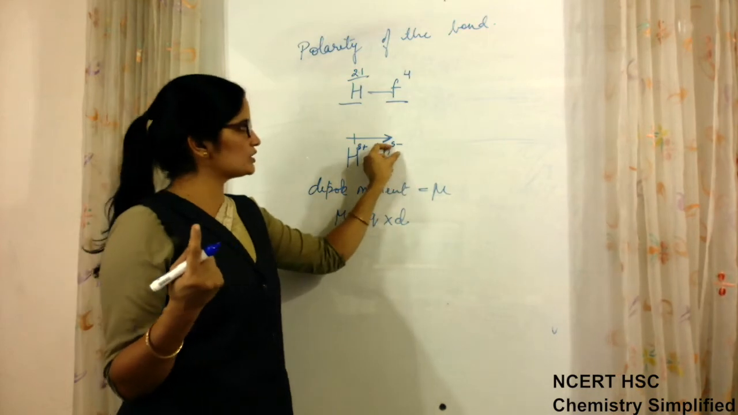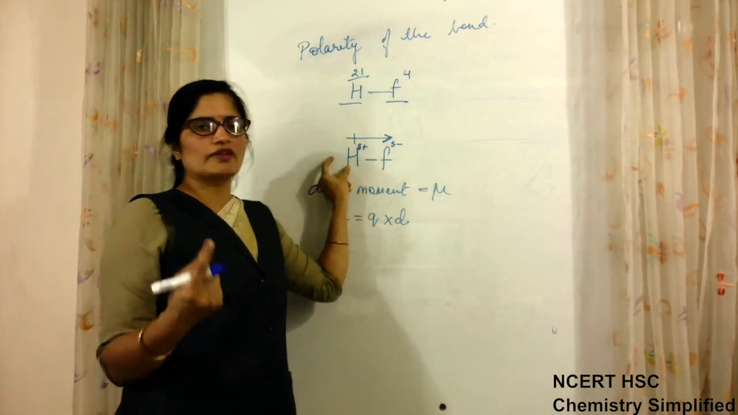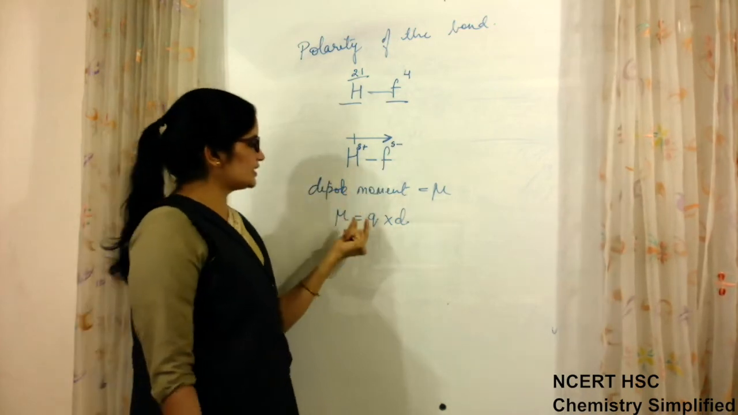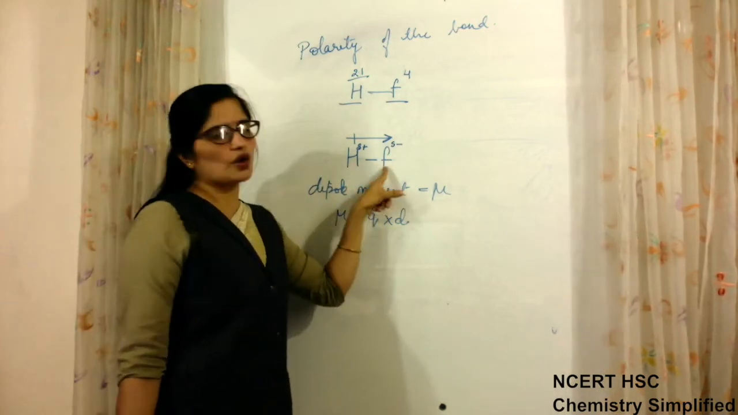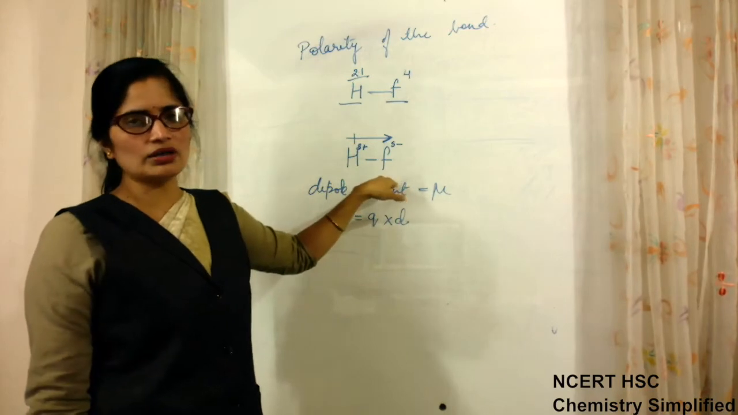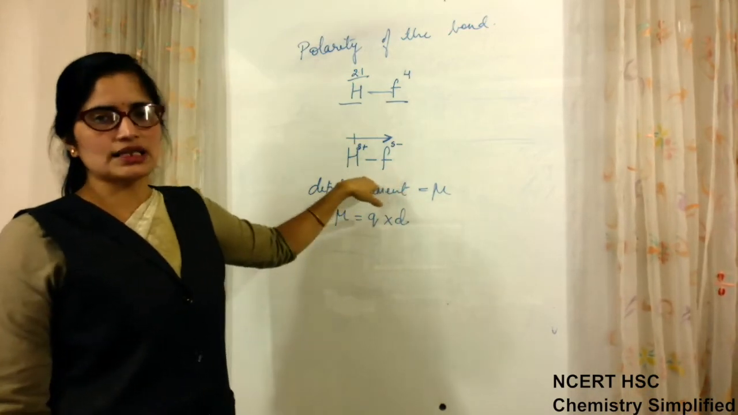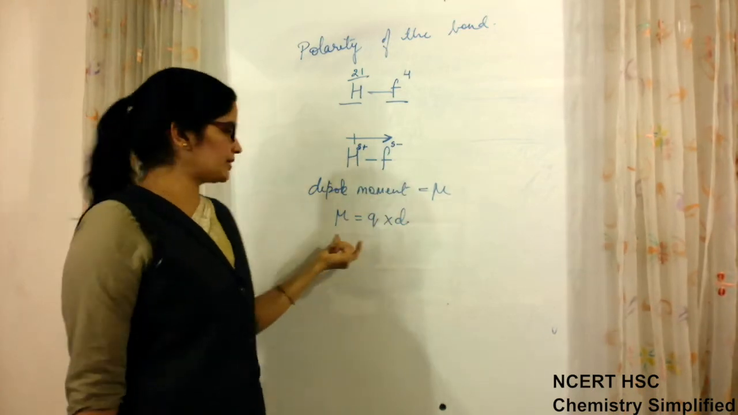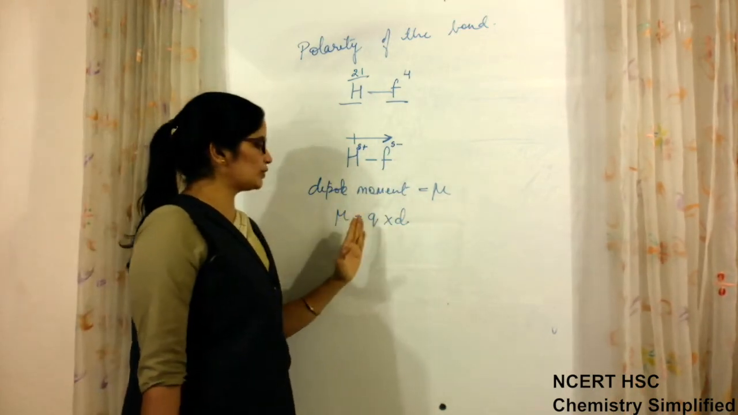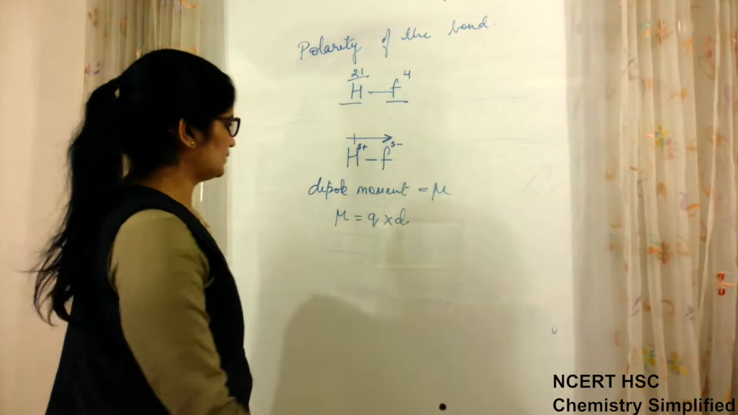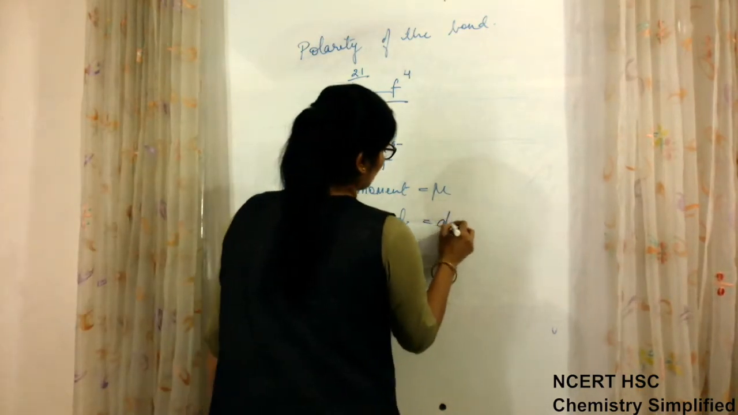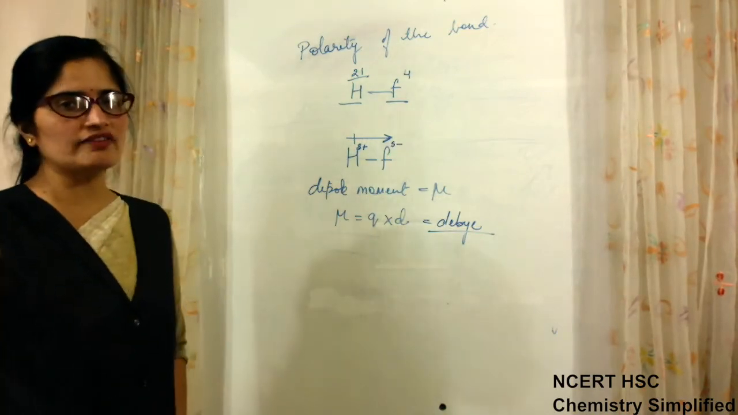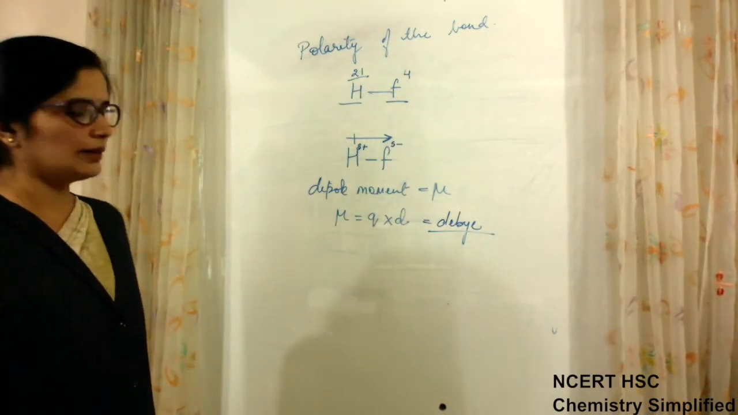So whatever value is of partial negative, the same value will be for partial positive with opposite sign. That charge is multiplied by the distance of separation. Stronger is the bond, less is the distance of separation. Smaller is the size, less is the distance of separation. So mu is given by the product of Q into D. Debye is the unit for dipole moment, D-E-B-Y-E.